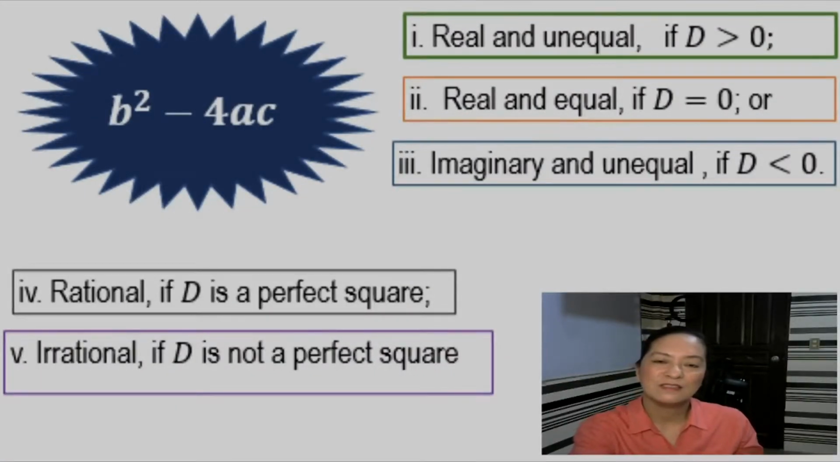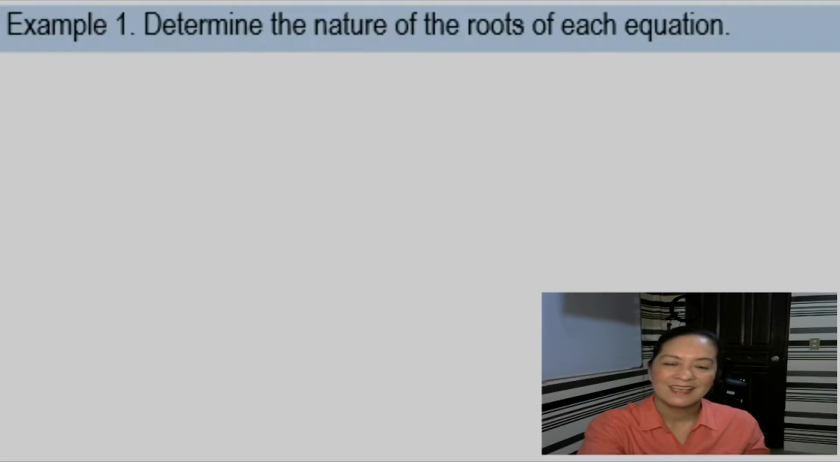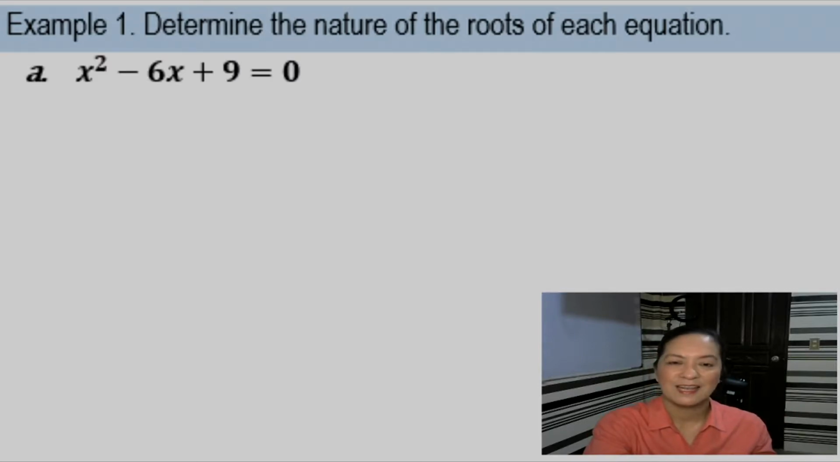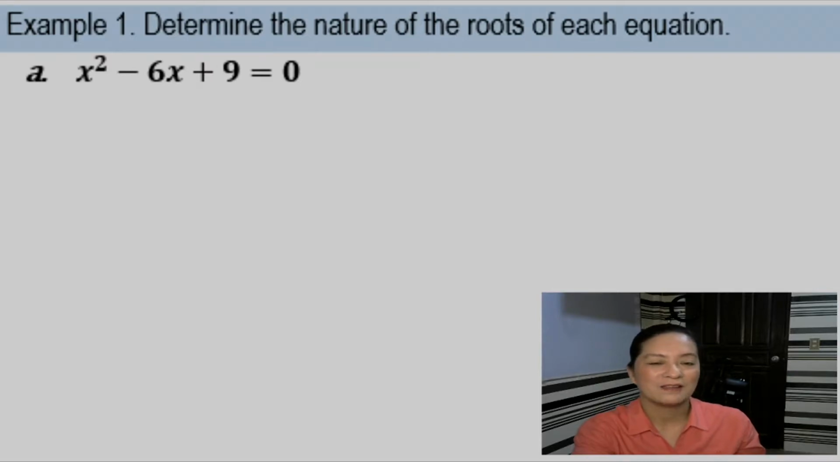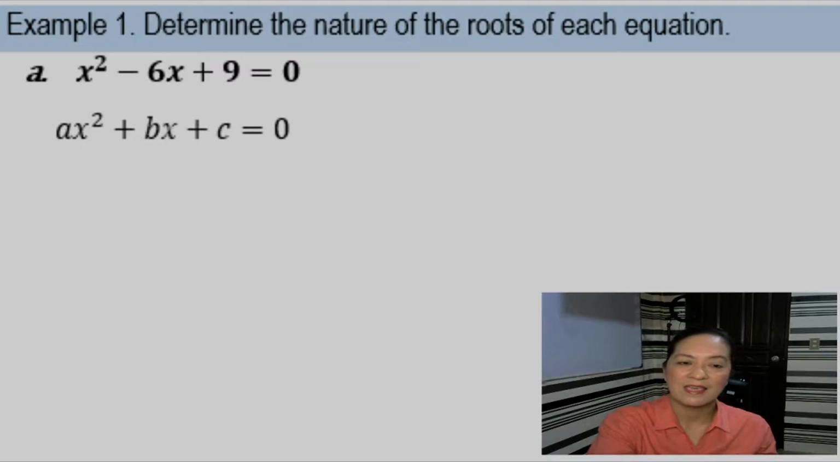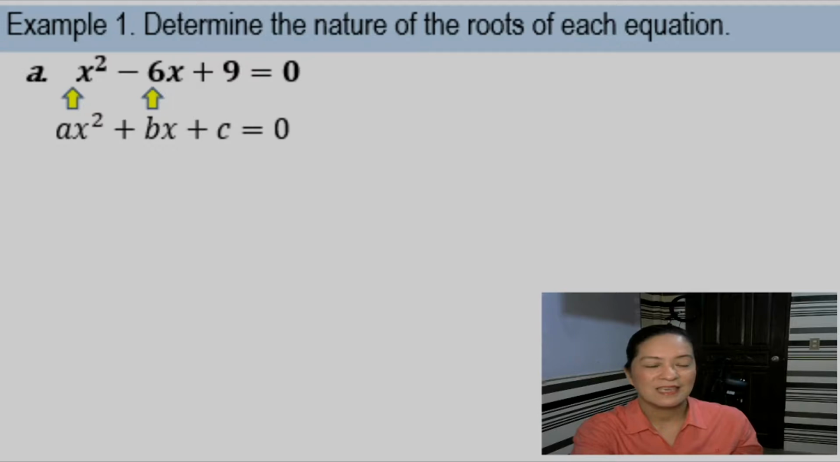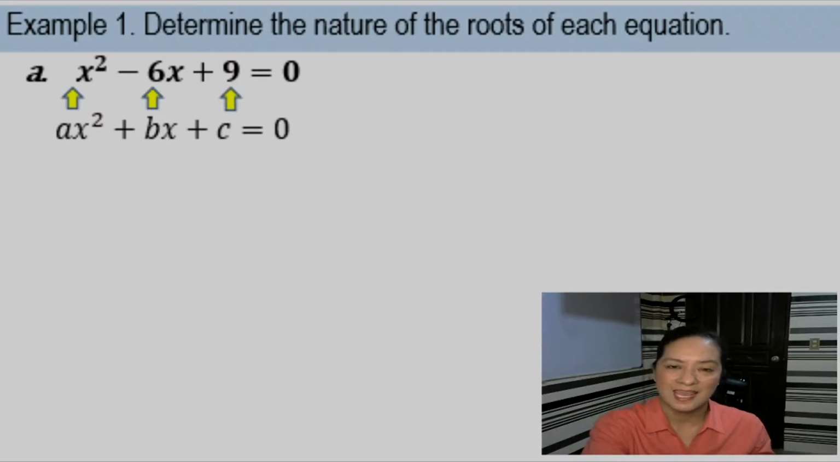Okay, so let's try to solve some examples. Example number 1, determine the nature of the roots of each equation. Letter A, x squared minus 6x plus 9 equals 0. So as you can see, the given equation is in the form of ax squared plus bx plus c equals 0, wherein your a is 1, your b is negative 6, and your c is 9.